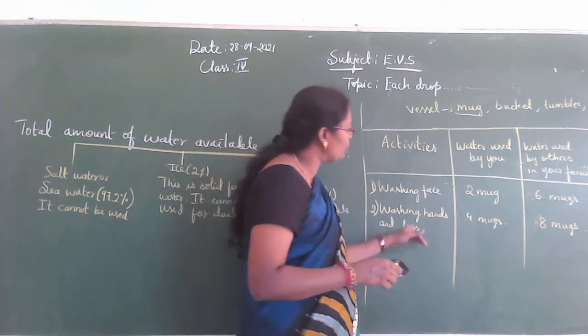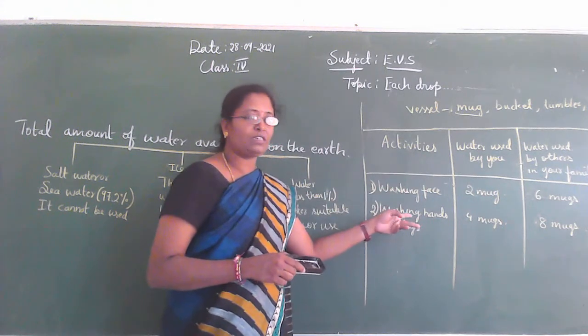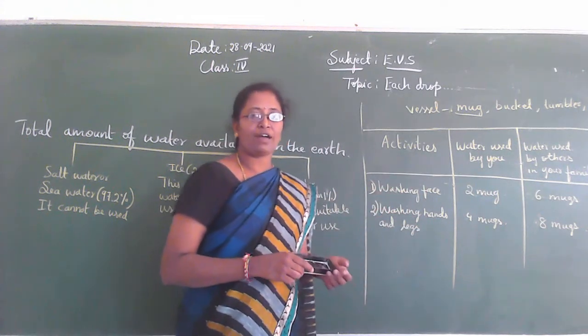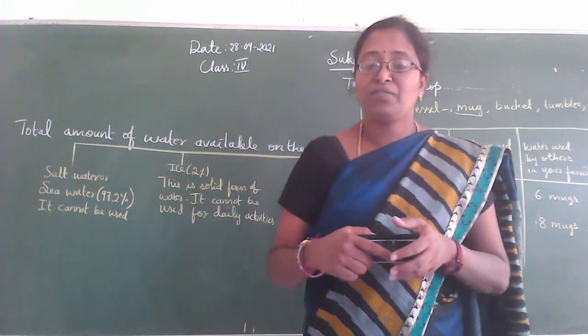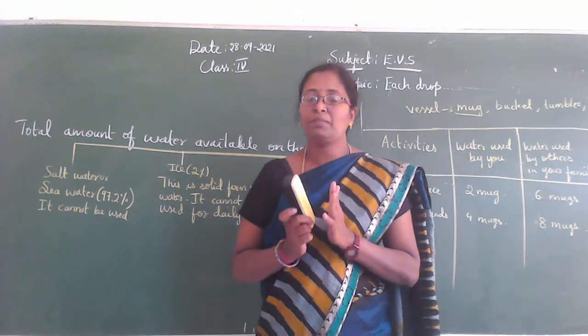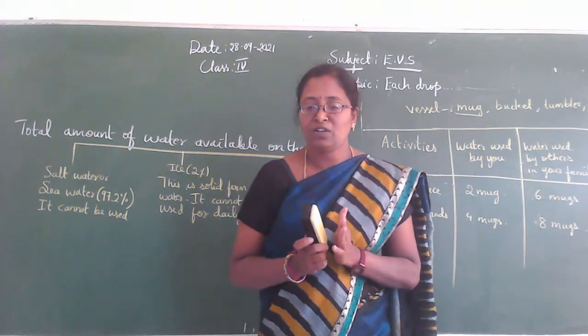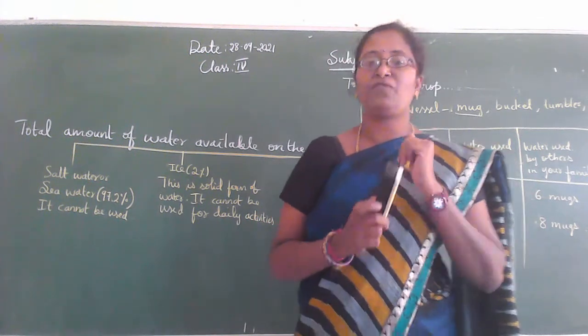So here I am giving only 2 activities. You can add 2 more activities. Okay children? So here, would you understand from this, water is a very precious thing, isn't it? We should use it carefully. Use the water carefully children.